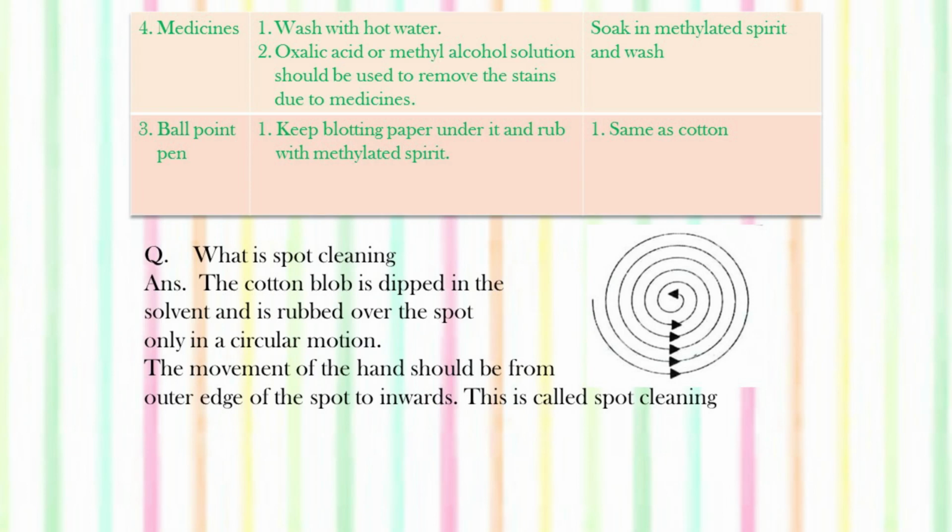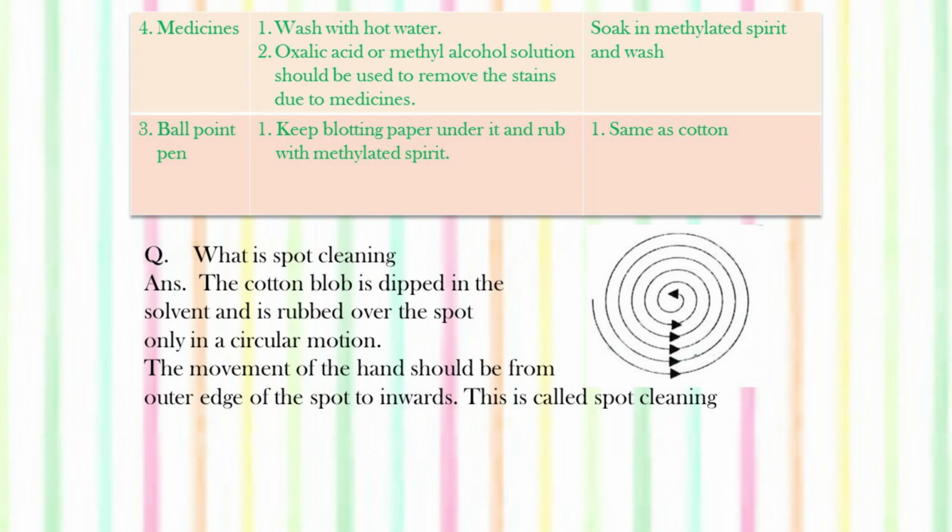Ballpoint pen: keep blotting paper under the stained area and rub it with methylated spirit. And for silk and wool also the same method can be applied to remove the ballpoint pen stain.